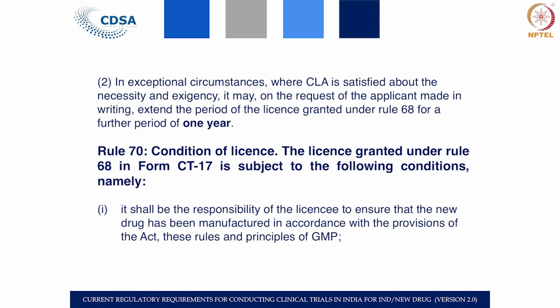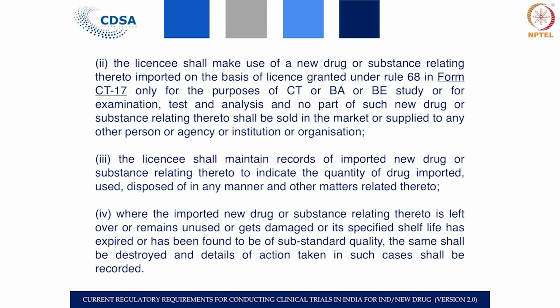The conditions of the license are also the same under Rule 70: the drug being manufactured should be manufactured in accordance with the principles of GMP. In all cases, it cannot be given to anybody in the market, or supplied to any person or agency other than the one specified in the permission.